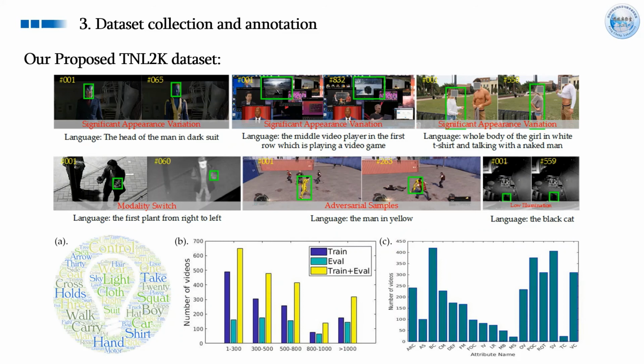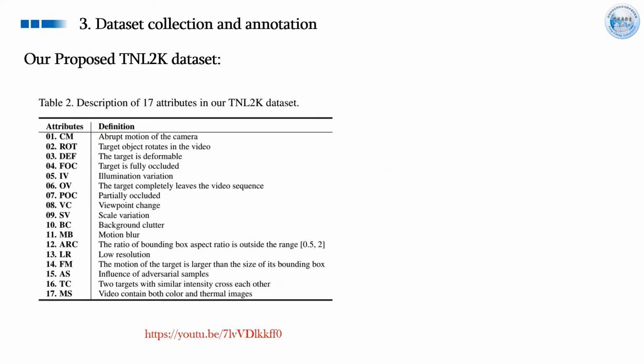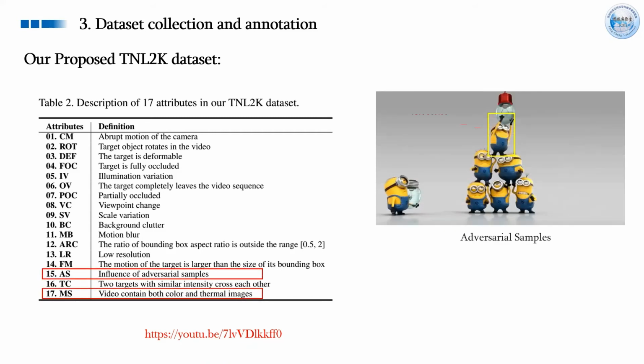Here, we give some illustrations of our dataset, such as the video frames, language information, and statistical information of video length and challenging factors. There are 17 attributes defined in our dataset as shown in the left table. It is worthy to note that the adversarial sample and modality switch are two new attributes formally proposed in the tracking community. More examples can be found in our demo video on the YouTube website. The link can also be found on our project page.